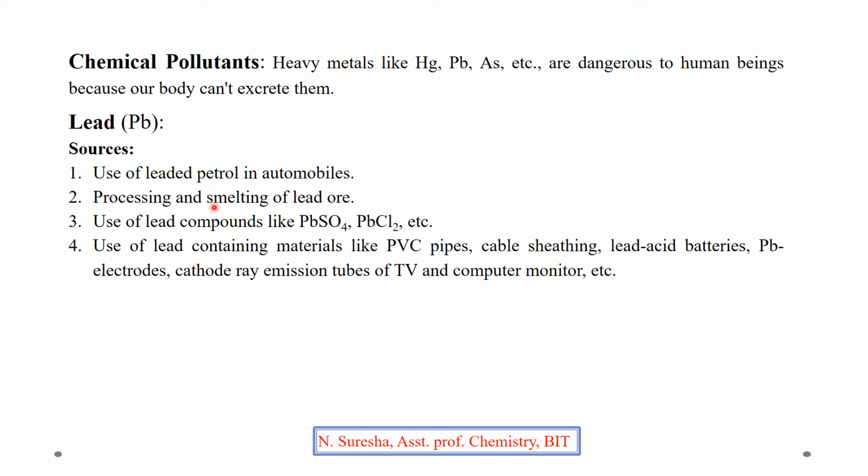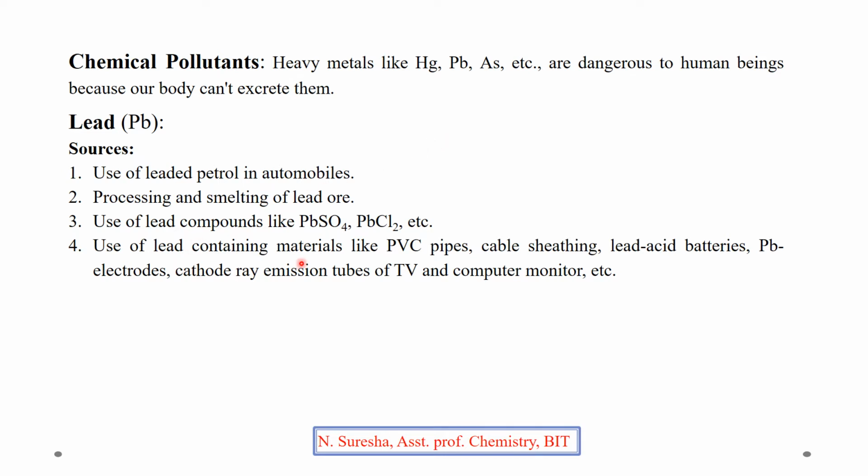The processing and smelting of lead ore. During metallurgical process to obtain lead from lead ores, there also lead may enter into the soil. Use of lead compounds like lead sulfate or lead chloride, etc. In laboratories or in industries, we may use lead compounds for the production of many compounds. There may be the chances of entry of lead into the soil or water or air.